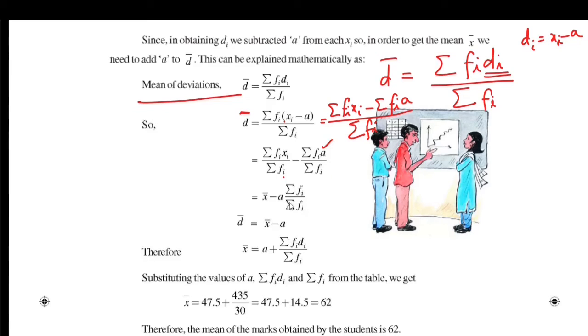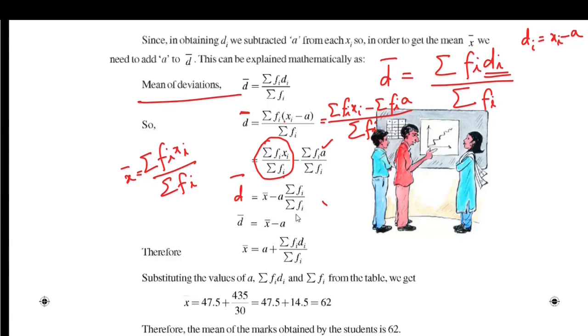By taking a as common and writing this as x bar, this is formula for x bar. X bar is equal to sigma fi xi by sigma fi. So this can be written as d bar is equal to x bar minus a into sigma fi by sigma fi.